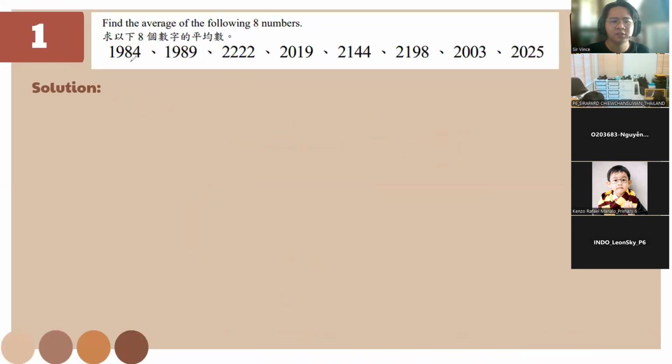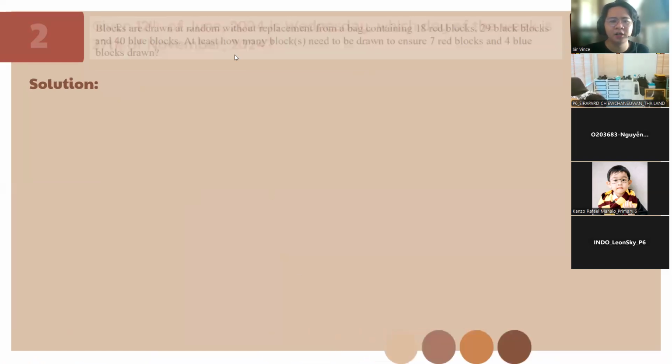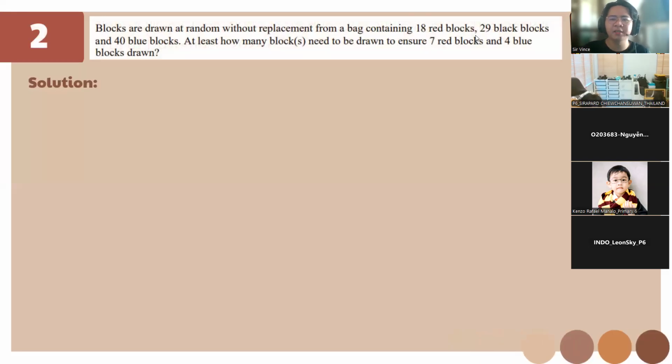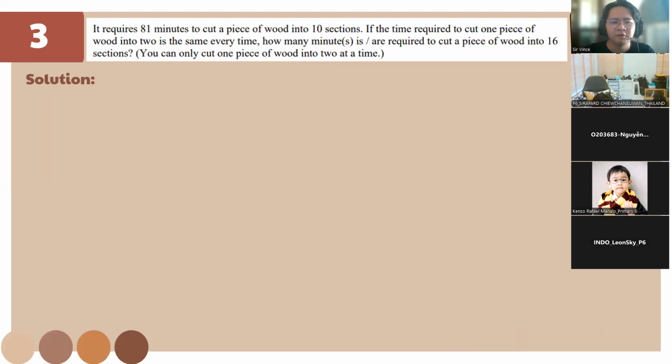For this one, you just add them all, then divide by 8. Then for this one, you add them all, but you add the biggest here, okay? Then next, if there are 10 sections, that means 9 cuts. You always minus 1 for the cuts.